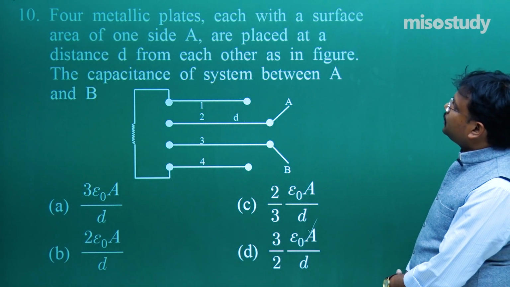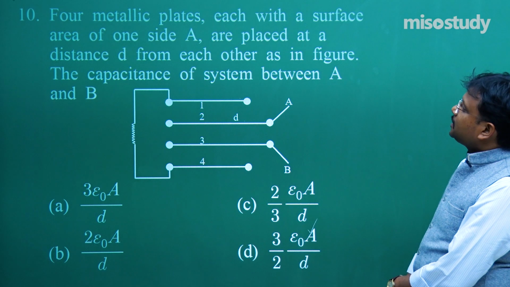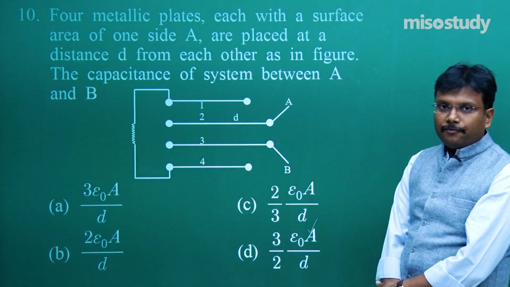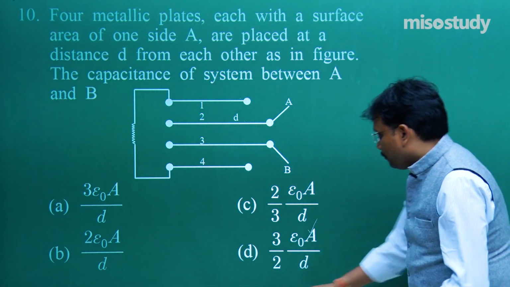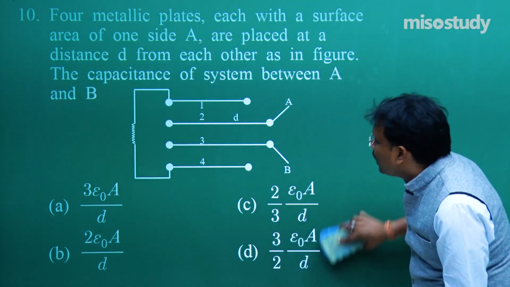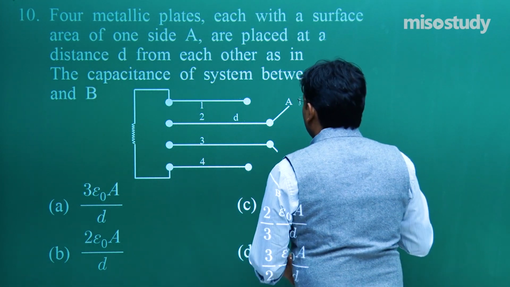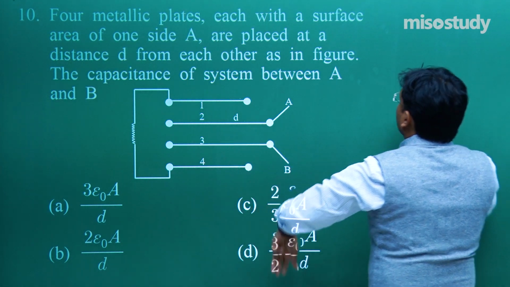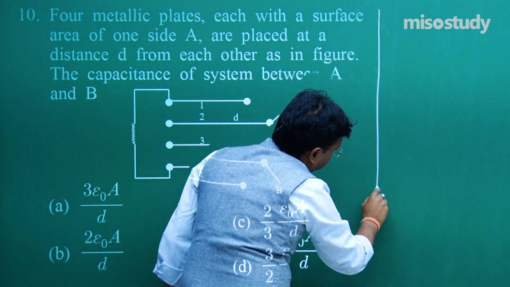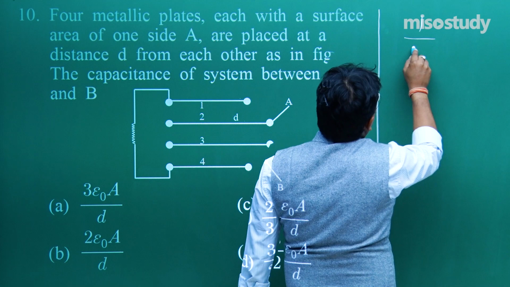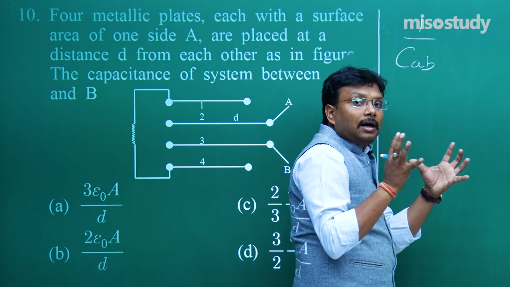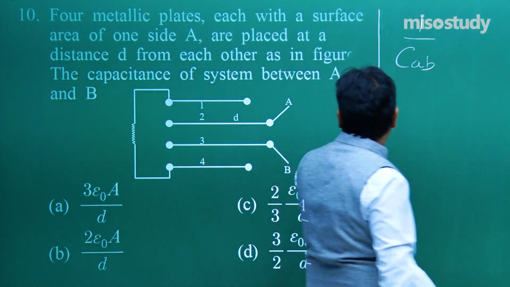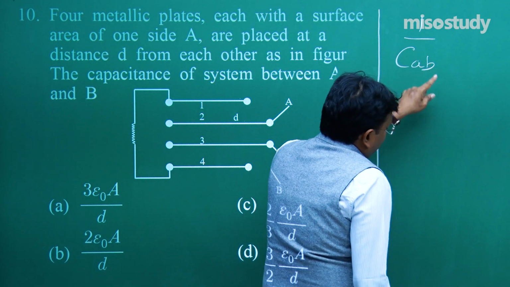So 4 metallic plates, each with the surface area of one side A, are placed at a distance D from each other as in figure. The capacitance of system between A and B. Fine. So I am going to provide you the approach, not the solution. Okay. A, B, and then you have to create 3 capacitors. 1 upon CAB. CAB means the simplified circuit diagram. So that's why I am using 2 points, small a, small b. I am not using capital A and capital B. So it is going to be how much?